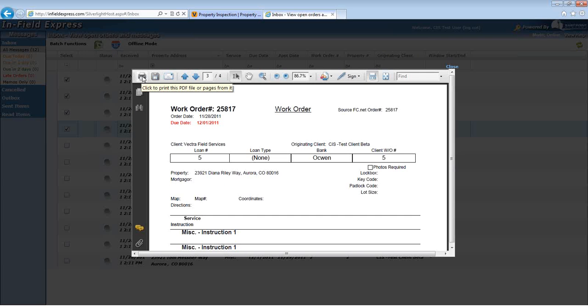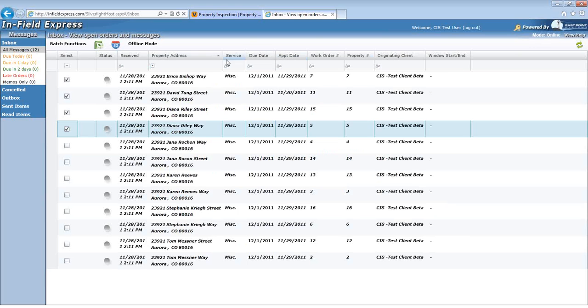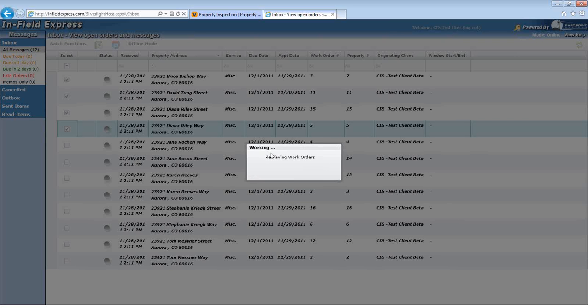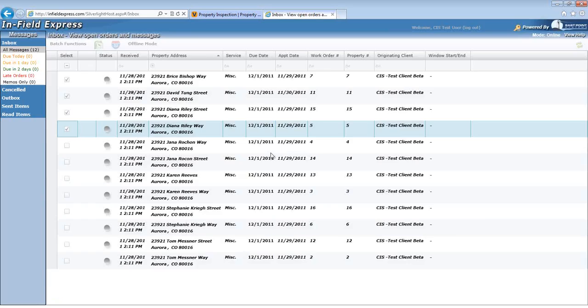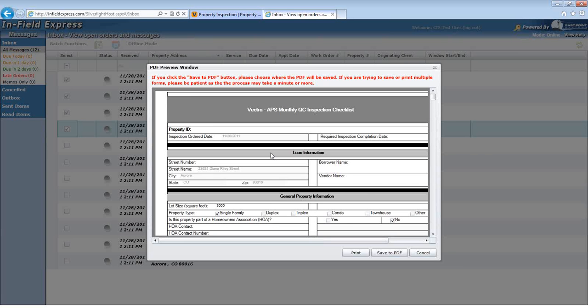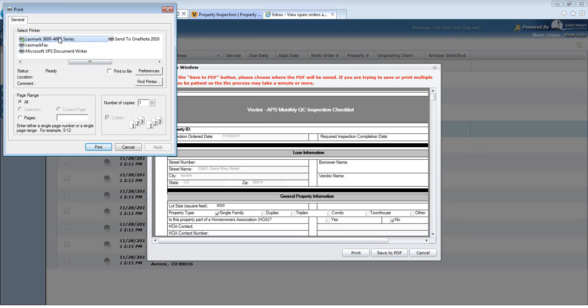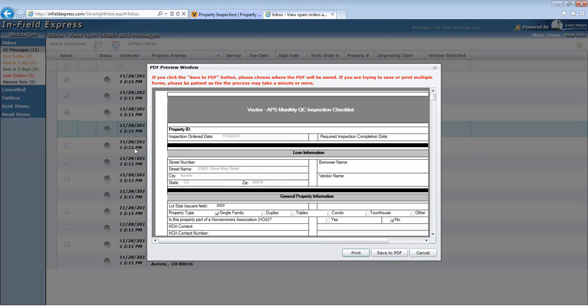Vendors can print these work order tickets to take with them into the field. Vendors can also generate PDF versions of the forms which can be printed to take with them into the field. Once the PDF form is generated, the vendor can select the Print button and print to their local printer, or save the printed work orders to PDFs.